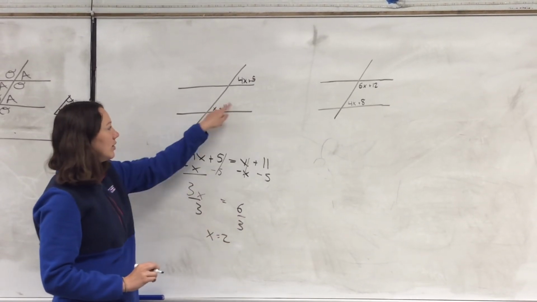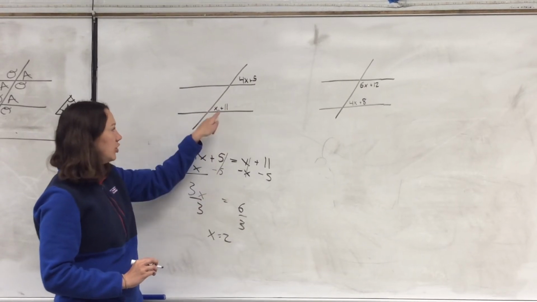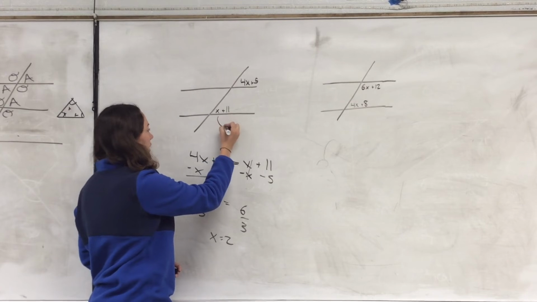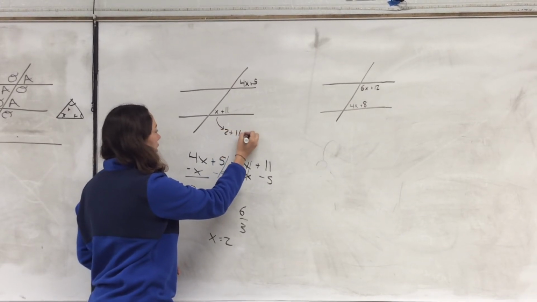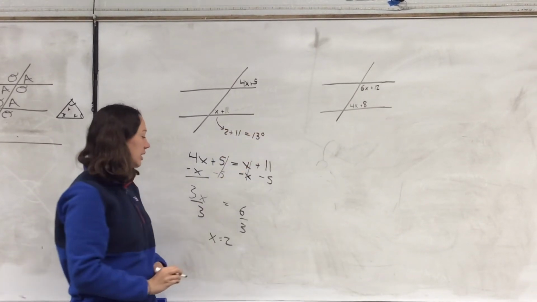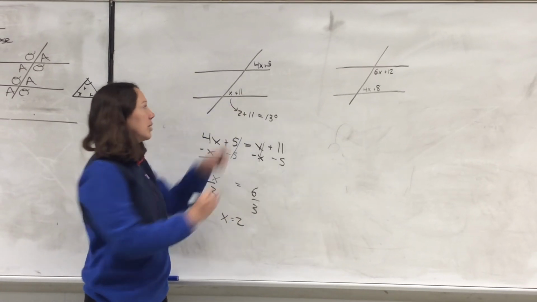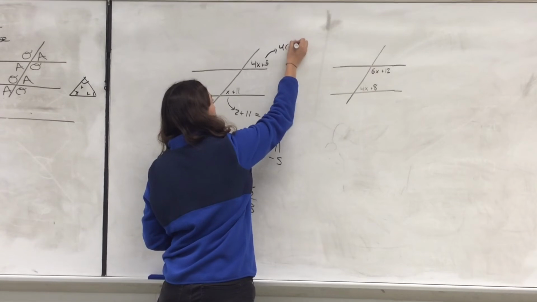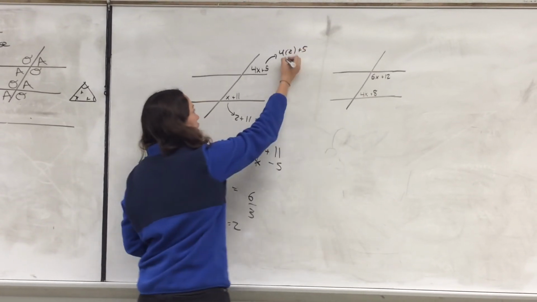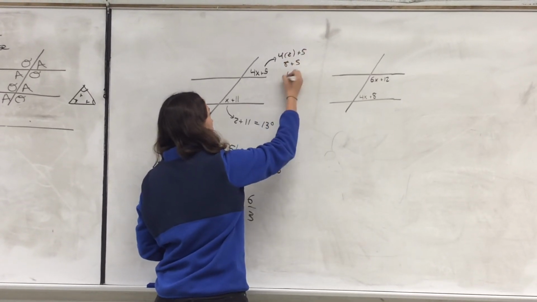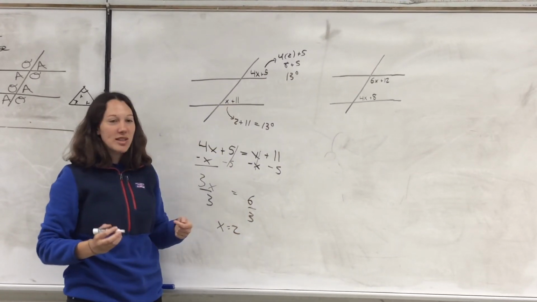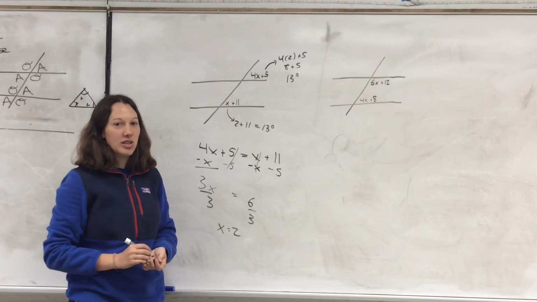If I wanted to know what these angles were, I could just plug 2 back into my problem. So if x is 2, I get 2 plus 11. So that angle is 13 degrees. And now I'm going to take 2 and I'm also going to plug it into my top problem. So in this case, I will have 4 times 2 plus 5, which is 8 plus 5, which equals 13 degrees. And we see here that both of our angles should be the same thing. They are both 13 degrees.